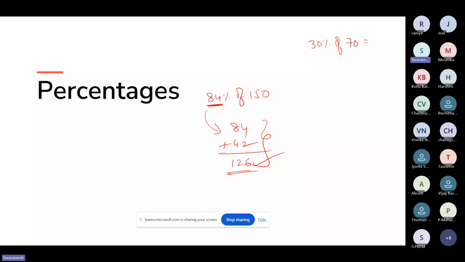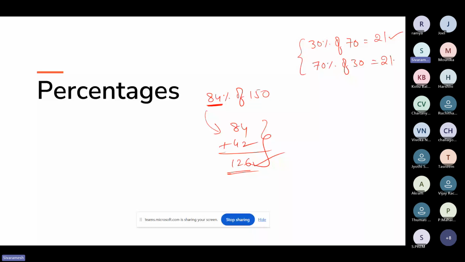Now can you tell me what is 70% of 30? 21. Yes, very good, 21. Now, what did you observe from these two examples? When we have the question 30% of 70, we got the answer 21, which is absolutely correct. Even when I ask what is 70% of 30, you again get the answer 21.